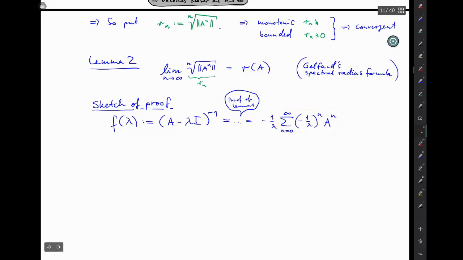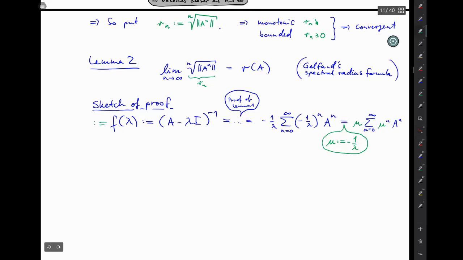And then you see that in this function of lambda, lambda appears as 1 over lambda here and as 1 over lambda there and nowhere else. So let's substitute 1 over lambda for another letter. Let's call it mu. And actually, let's even let the minus sign here be part of the substitution. So you get this expression here. Now, of course, you shouldn't call it f of lambda anymore, because lambda doesn't appear in here, only implicitly via the substitution. So we can, of course, rewrite lambda as minus 1 over mu.